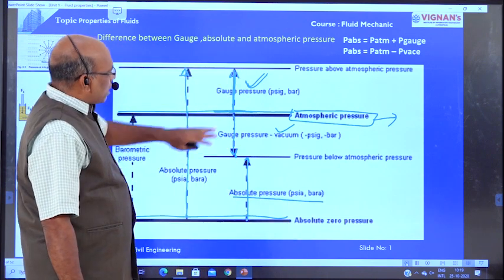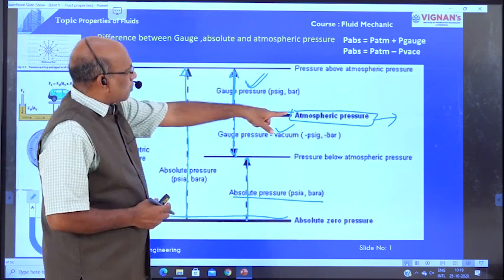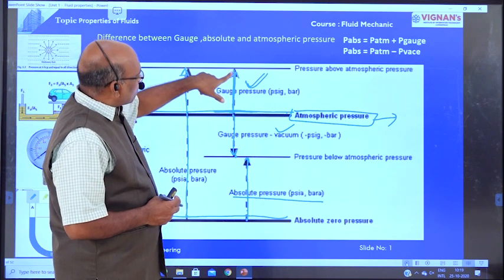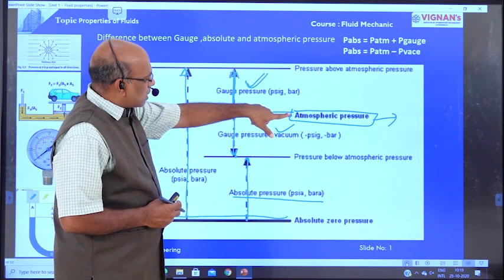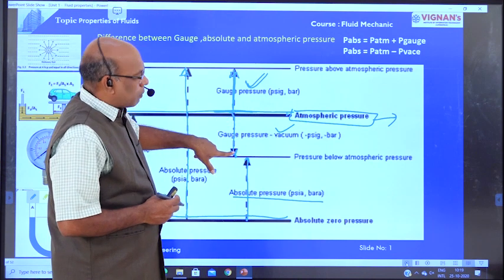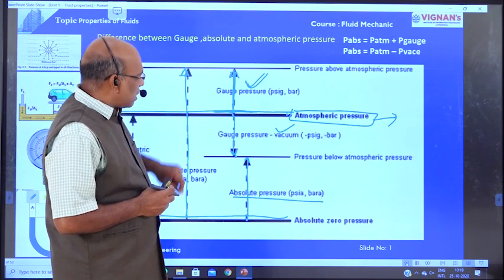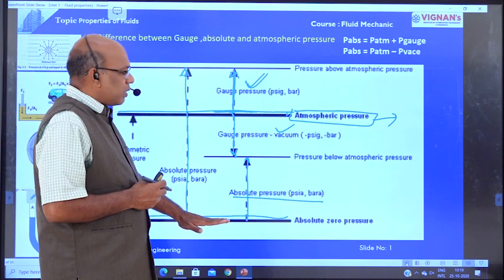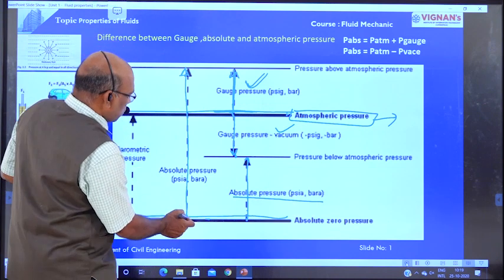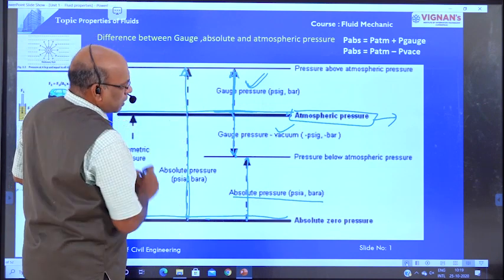Based on this diagram, once again, this is the atmospheric pressure. Above the atmospheric pressure is gauge pressure. Below the atmospheric pressure is known as vacuum pressure. This is the absolute zero line, the reference line. Above the absolute zero line is known as absolute pressure.